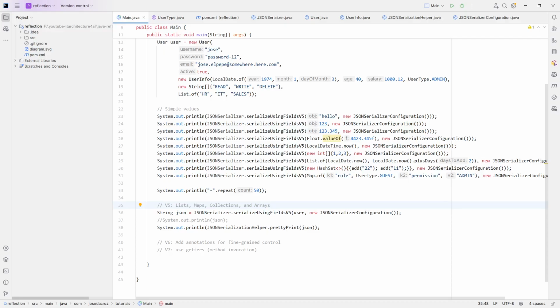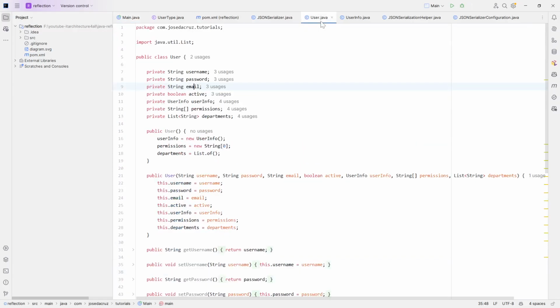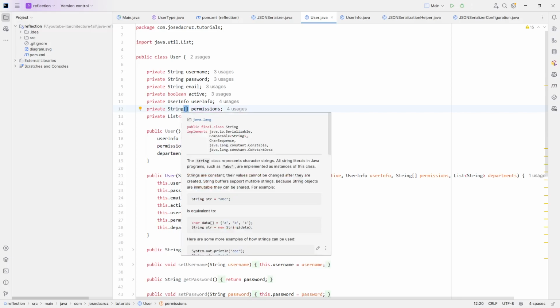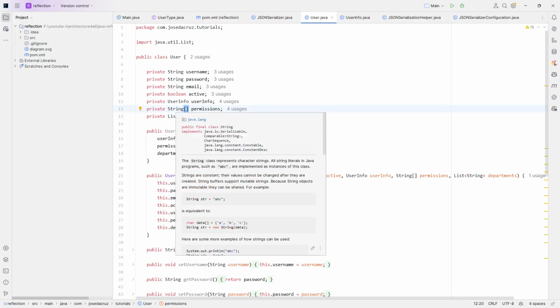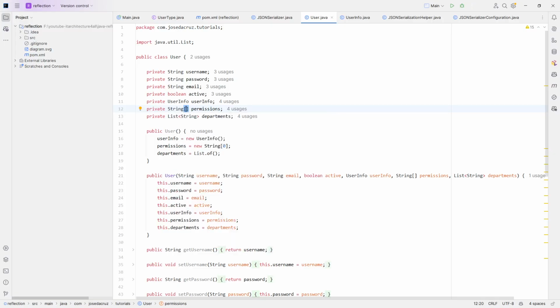This is not what we have been doing since episode 1. No, it's not. One thing is when we have a class like user, for instance, this user here, this is our class with these fields, and we want to serialize these fields. We want to take the name and the content of this name. But we don't want to do the same thing for an array. We are not interested in serializing this data type. We are interested in the items that are contained in this data type. We are interested in the strings that are contained inside this array.